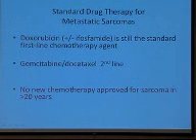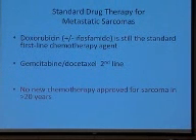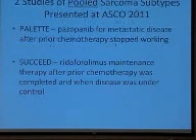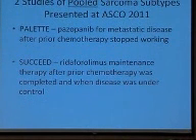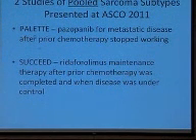But until 2 weeks ago, there have been no new drugs approved for sarcoma in about 20 years. It's kind of an embarrassing situation for those of us who work in the field, and a desperate situation for those people who need new therapies. So last year at our big national cancer meeting called ASCO, 2 studies were reported looking at new drug therapies for patients with sarcoma. One was called PALETTE, and the other one was called SUCCEED.